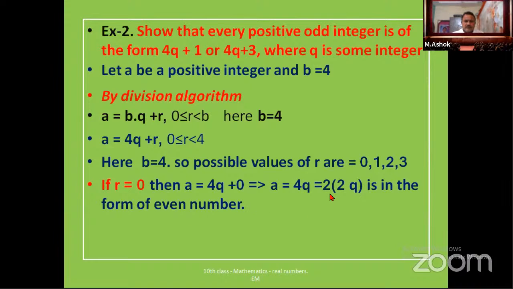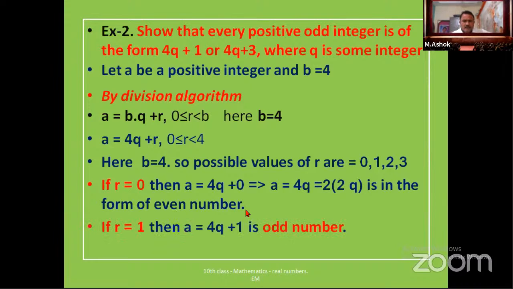Okay, so here keep an eye. I am writing 4q as 2 into 2q. If I assume 2q is equal to some p, we get 2p. 2p means a multiple of 2, and a multiple of 2 is always an even number. That's why a is equal to 4q is in the form of an even number.